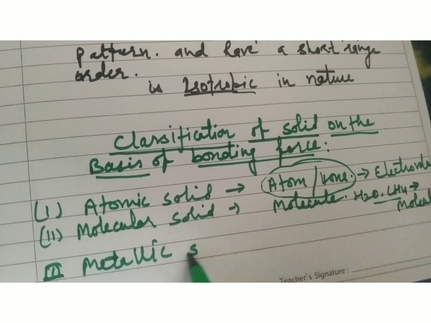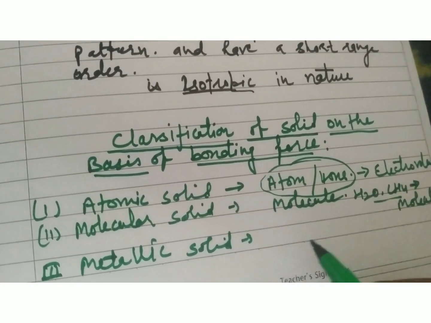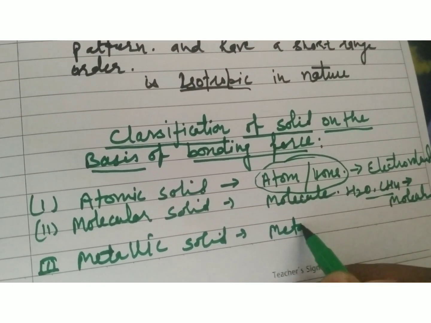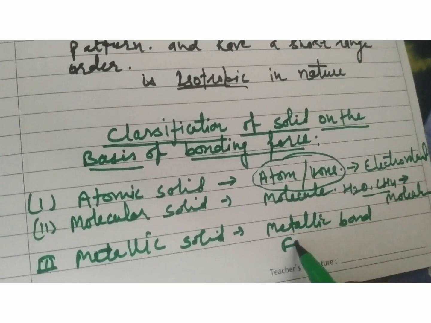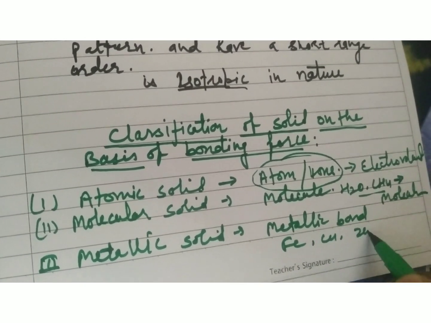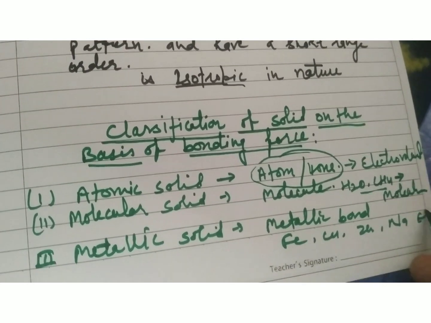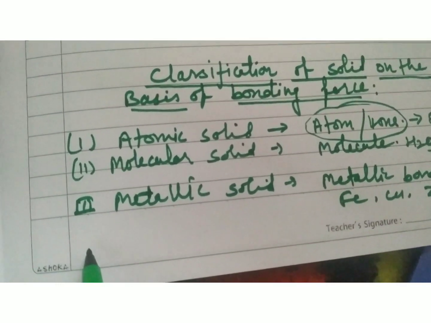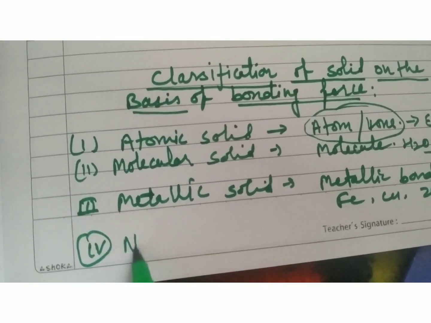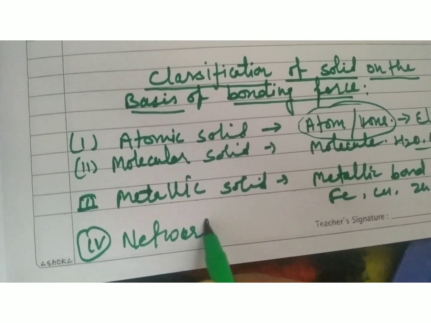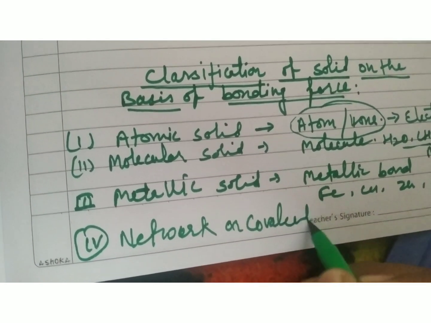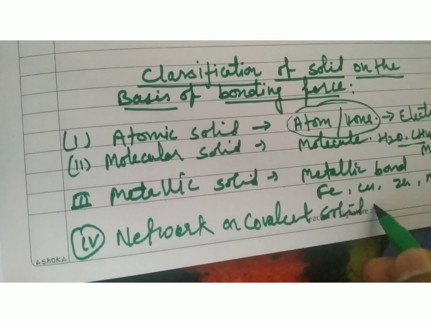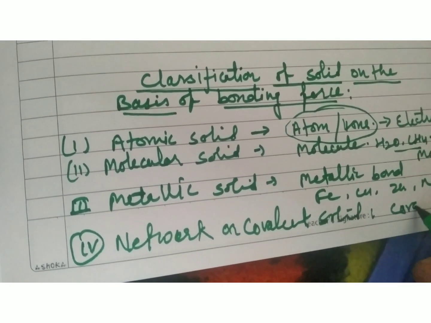This is metallic solid, basically bound with metallic bond. For example, iron, copper, zinc, sodium, etc. And last, fourth one is network or covalent solid. Basically, these are bonded covalently.